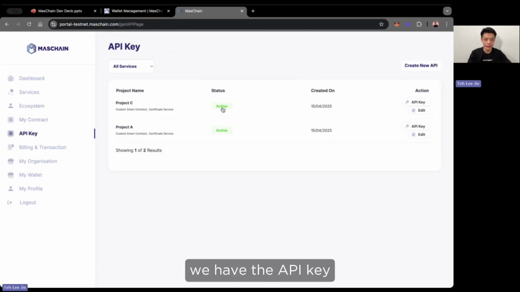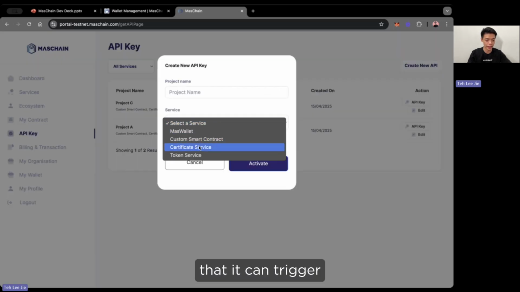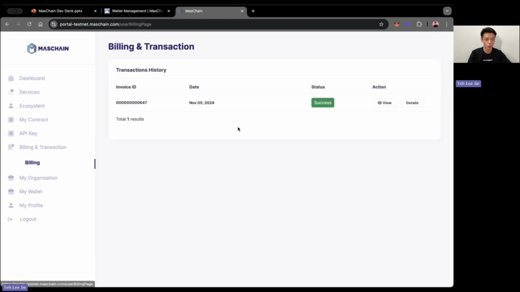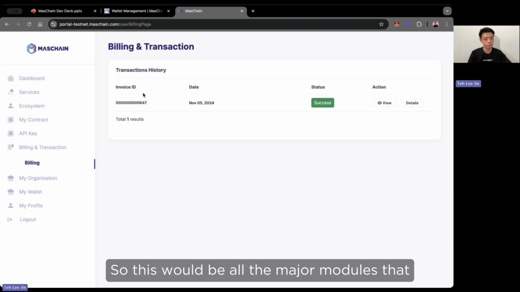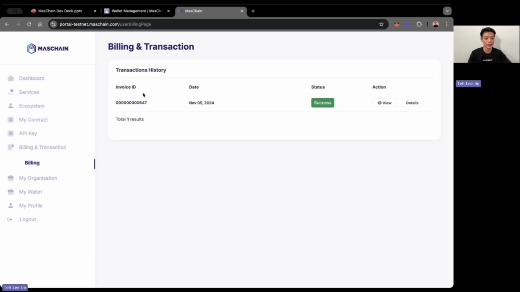We have the API key, which you can also customize based on the services that it can trigger. And next, we have all the billing information here as well, where you are able to see your monthly statements. So these will be all the major modules that you will need to interact with when you are integrating with MasChain. Thank you.